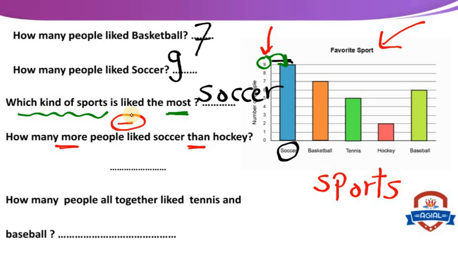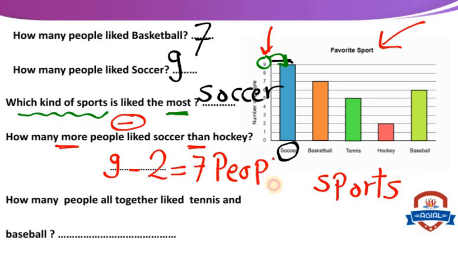The greatest number here is soccer, 9, minus hockey. How many people like hockey? 2. So the difference between the number of people who like soccer and hockey will be 7 people. Okay.